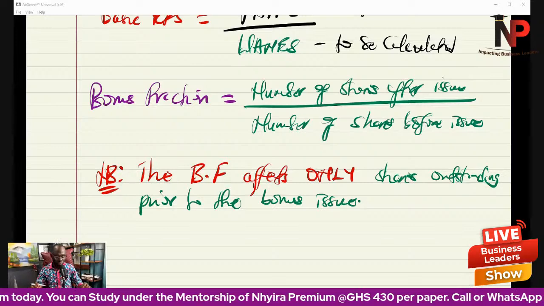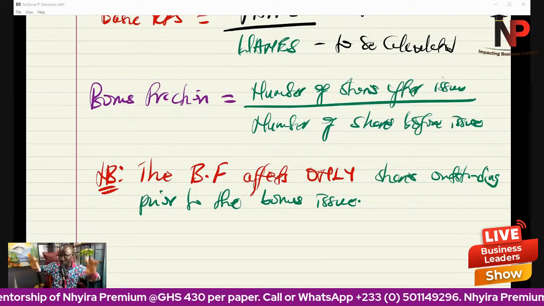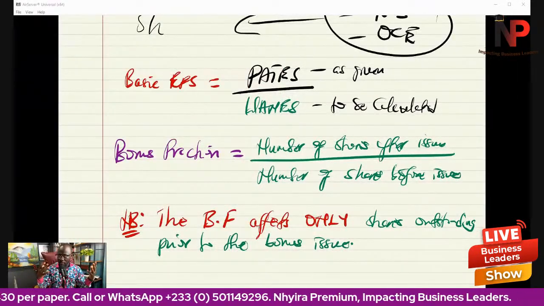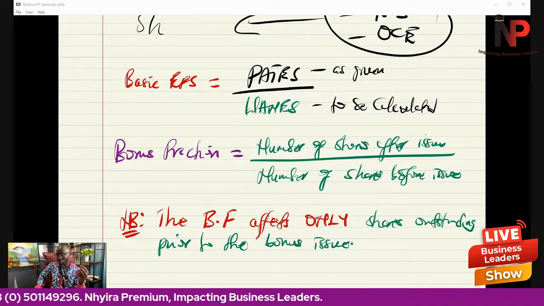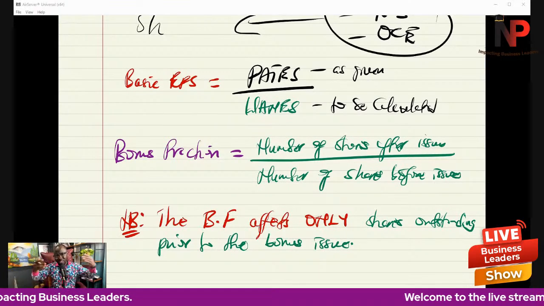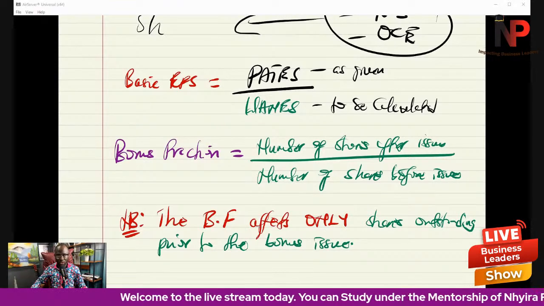So our bonus fraction would just affect shares before the bonus issue. I'm going to explain that to you also in a moment. So when we say the bonus fraction is the number of shares after the issue divided by the number of shares before the issue, what exactly are we driving at, and what are we trying to say generally in this context?